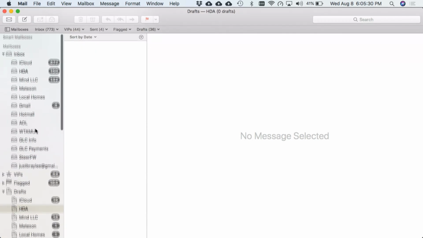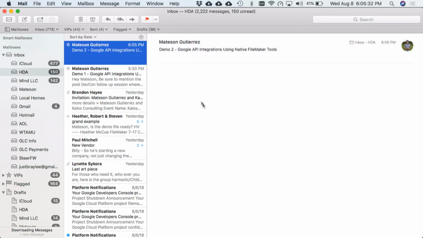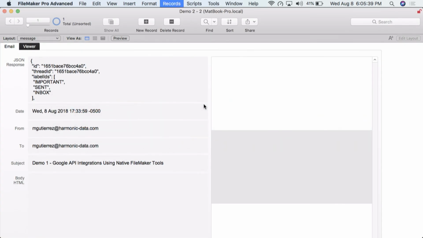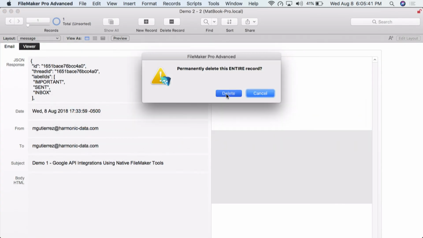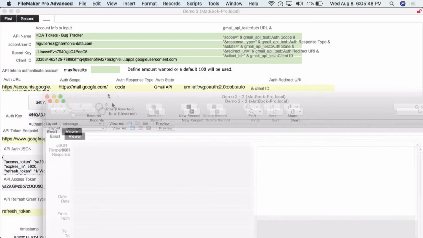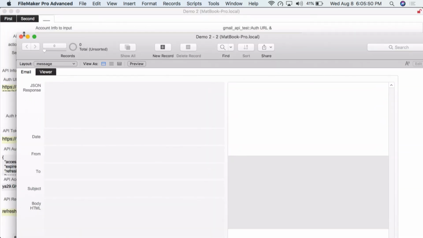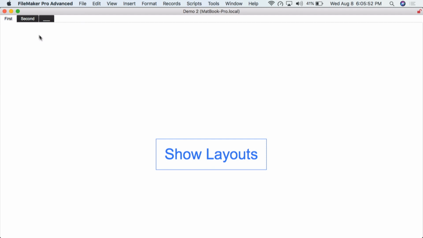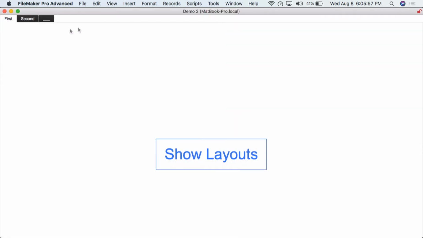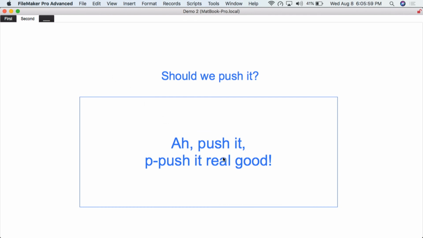Sending, all right, sent. Let's come up here. Demo 2. All right, we've got them all right there. Let's come back to the demo. Okay, I'm going to delete that. Command D. All right, I'm going to close that first. So show the layouts. Okay, nothing in either one. I just wanted to show you the button again.